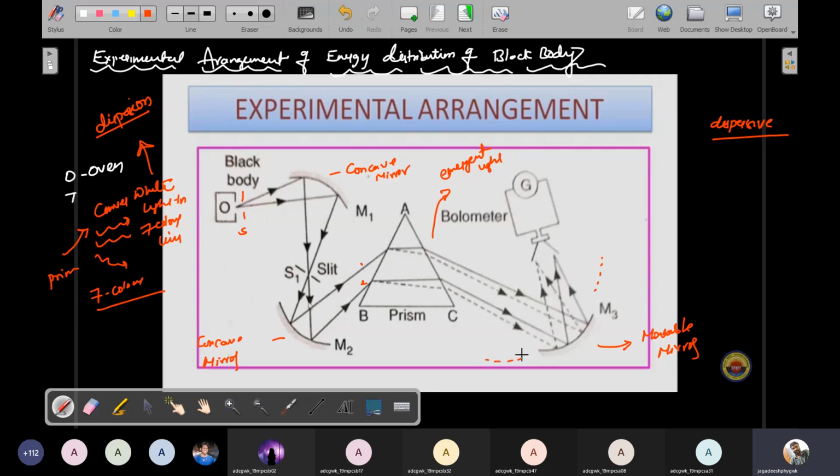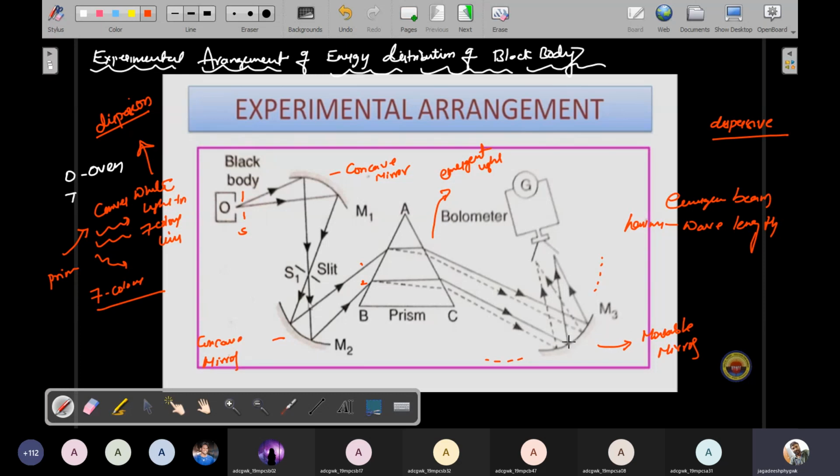Due to the movement of this mirror, the emergent beam has sufficient wavelength. Understand? The emergent dispersed beam is now incident on concave mirror M3.